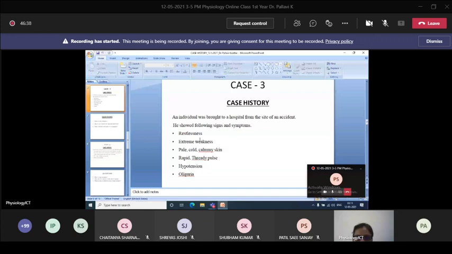Because of that, there will be extreme muscle weakness. Because of this loss of electrolytes and minerals, there is an imbalance of body fluid along with the electrolytes. Because of that, the person gets restlessness. When collectively there is less blood supply and less body fluid, the person will suffer from scanty urine, that is called oliguria. So this is the justification for this case.